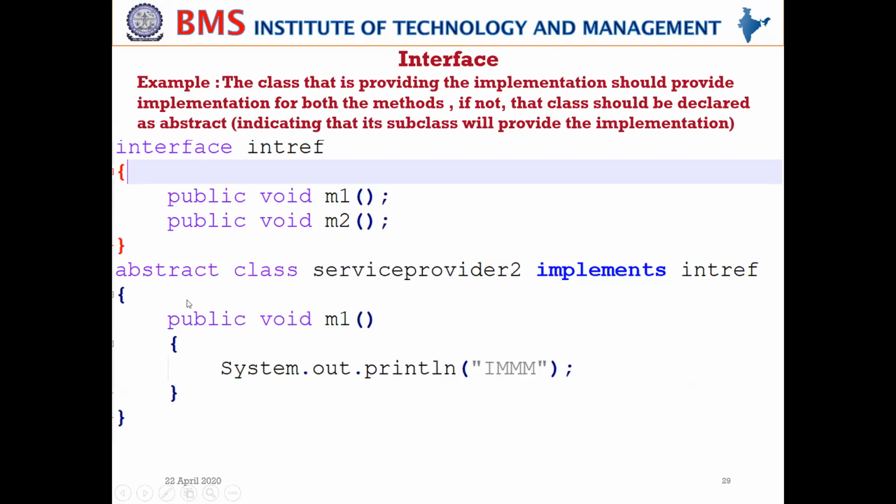See here. For example, assume class ServiceProvider2 knows only the implementation part for M1. It doesn't know the implementation part for M2. But what to do? How do we fix this particular problem? Using a keyword called abstract. Declare the class as abstract. When you declare a class abstract, you're telling that you're providing a partial implementation, because you don't know the implementation for some other method.